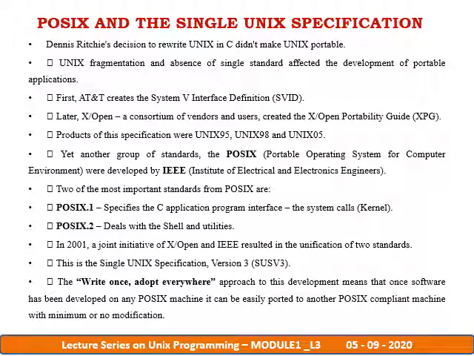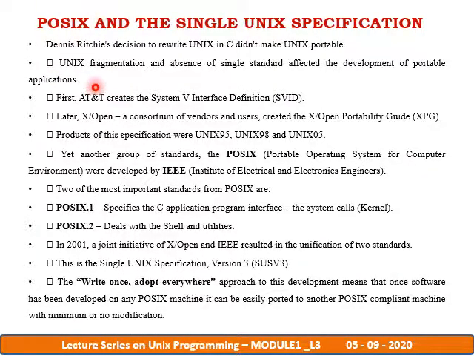There is another flavor of Unix, that is POSIX, and the Single Unix Specification. Dennis Ritchie's decision to write Unix in C didn't make Unix portable, which we have already discussed in the history. So Unix fragmentation and the absence of a single standard affected the development of portable applications. So first and foremost, a single standard was taken for portable applications so that they should be hardware independent.